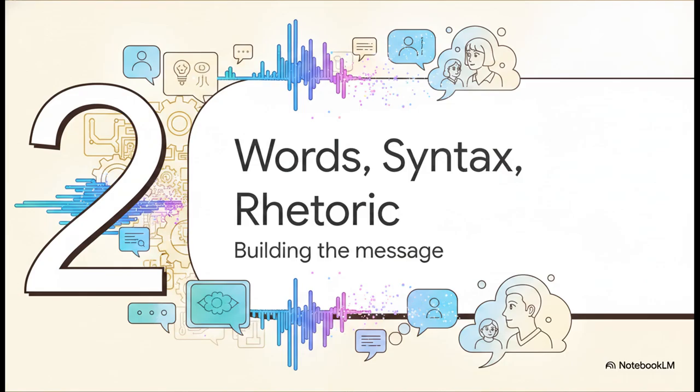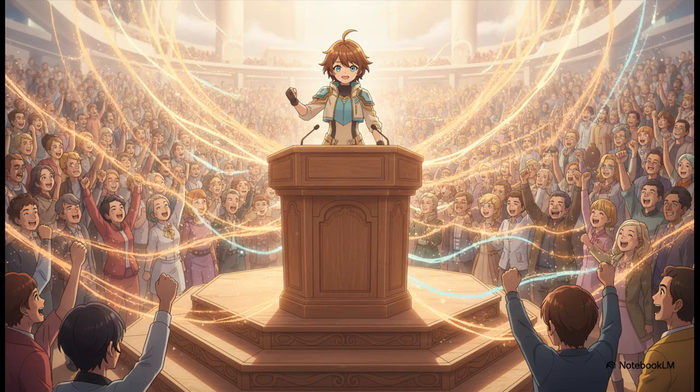Moving right along to part 2, words, syntax, and rhetoric. Let's see how the message actually gets built. The academic paper notes a very deliberate use of lexical simplicity. We're talking about basic, everyday vocabulary that is immediately accessible to absolutely everyone. But here's where the real magic happens. That simple vocabulary is heavily paired with inclusive pronouns.